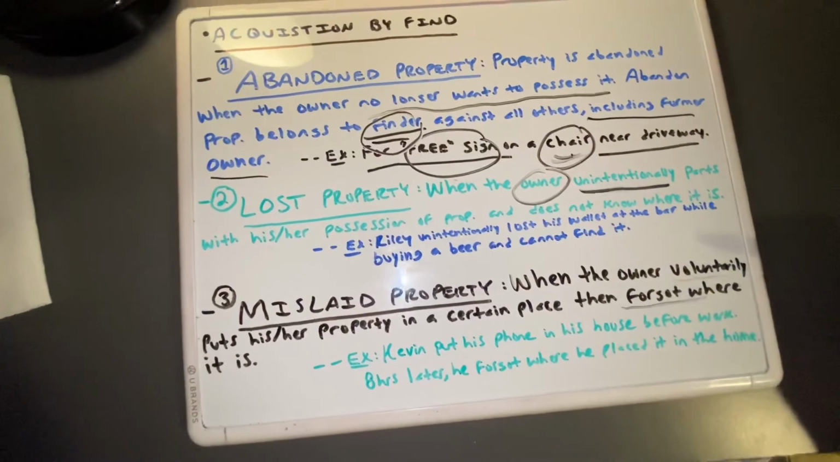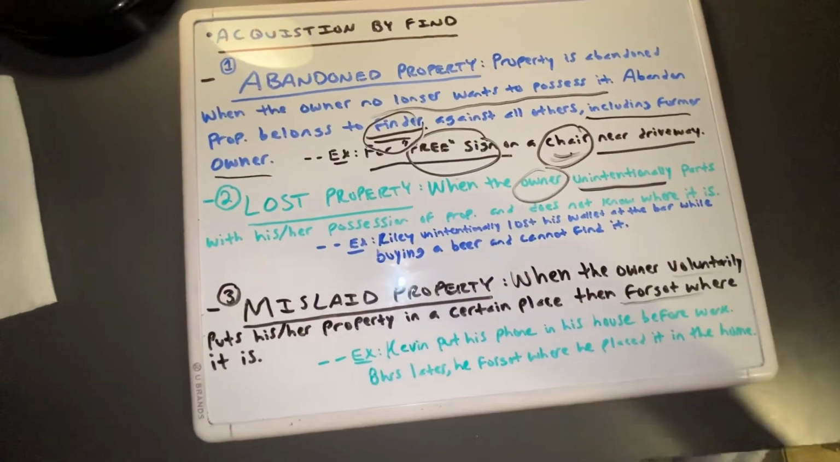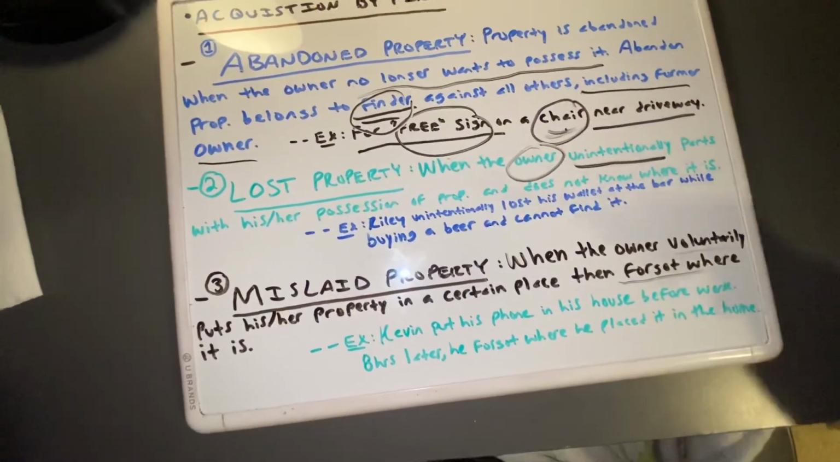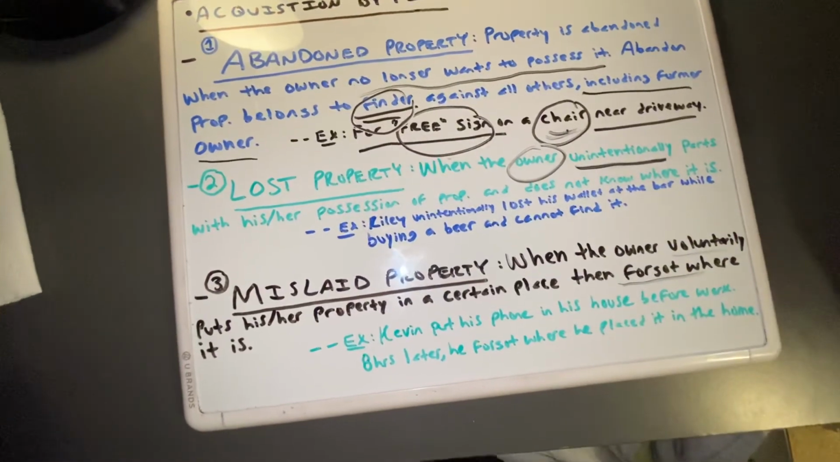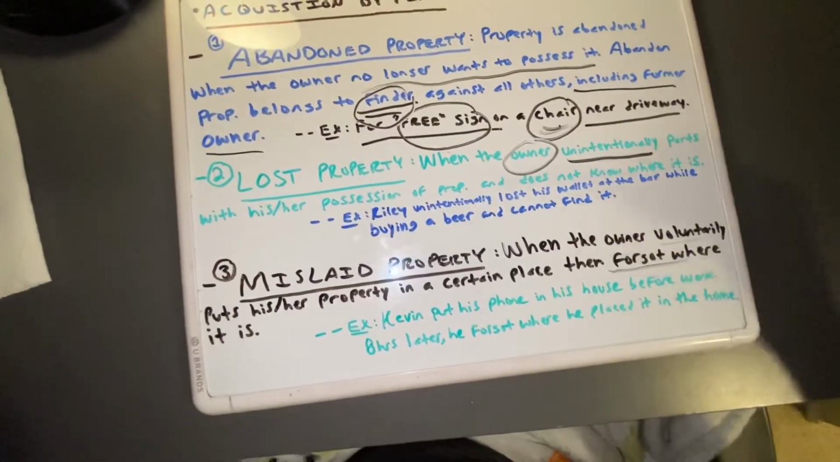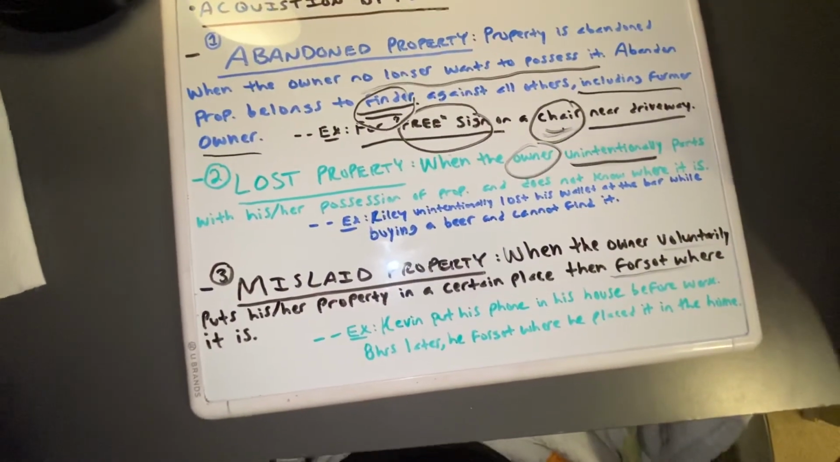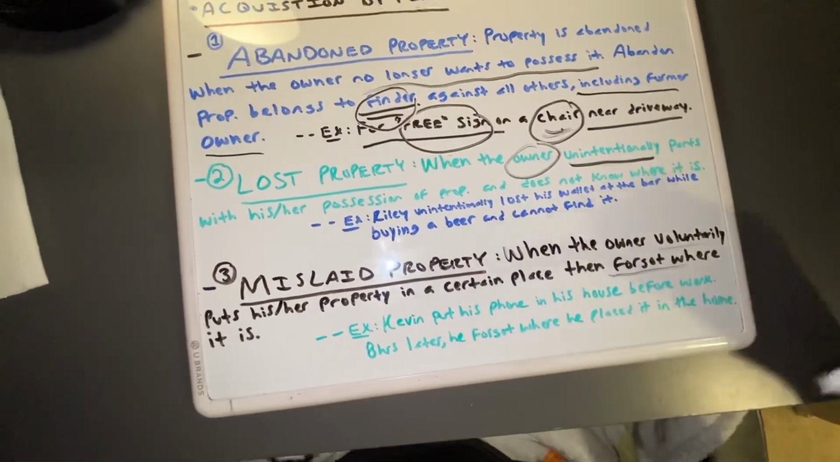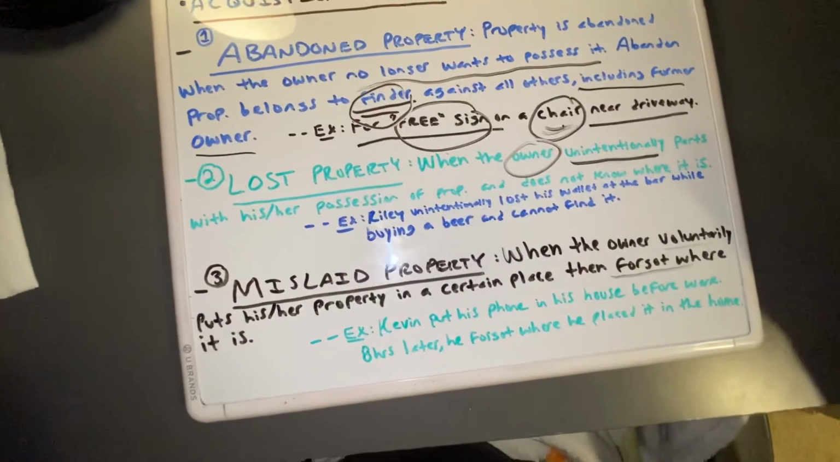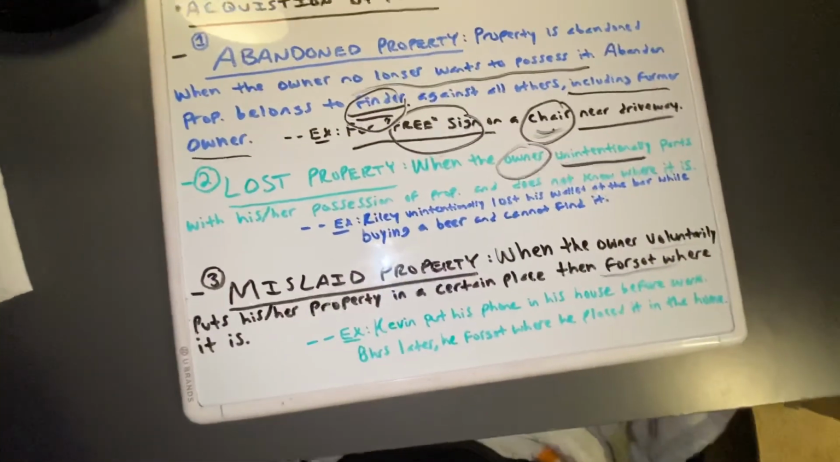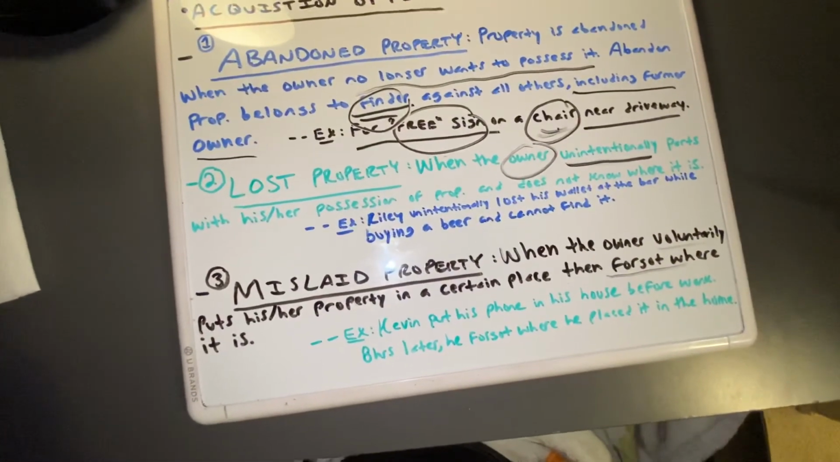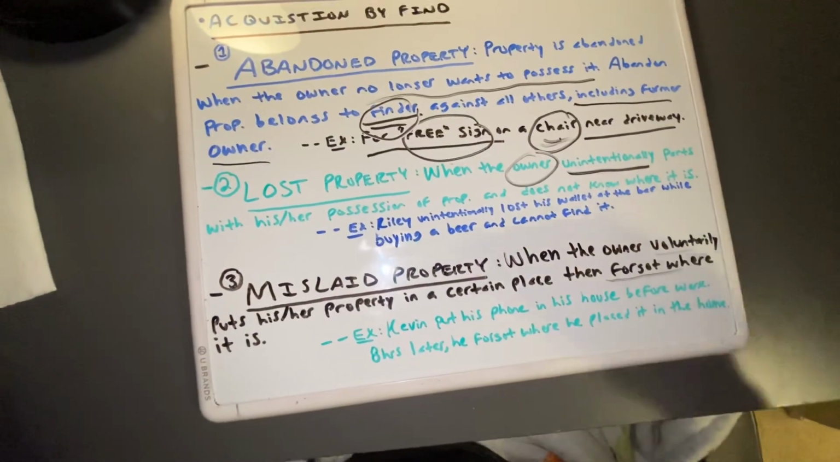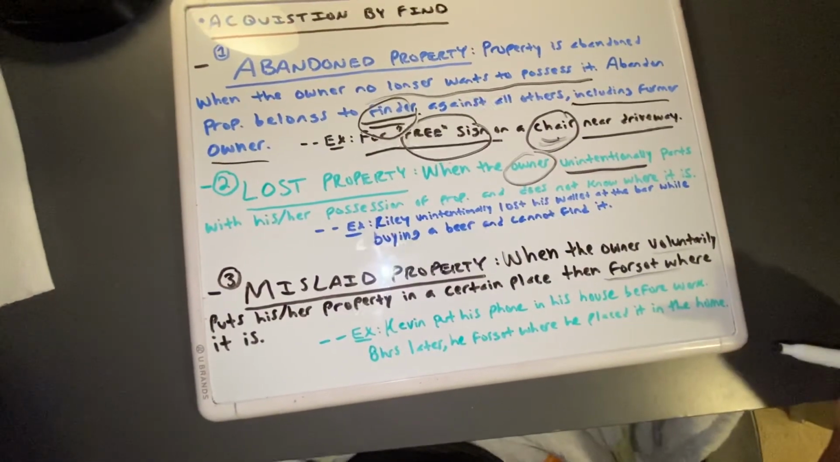So it's not a situation where someone can just grab his phone and then keep it. It was a situation where he voluntarily placed his property in a certain spot, but then he just forgot about it. He doesn't know where it is. So that is a situation of mislaid property.